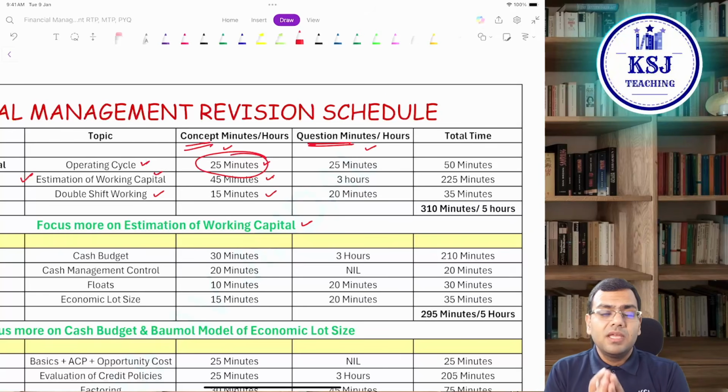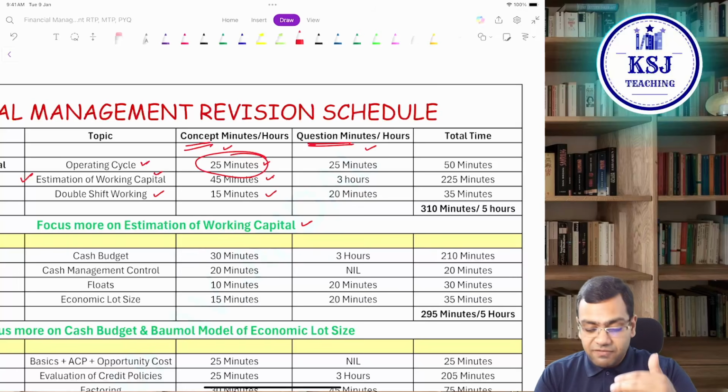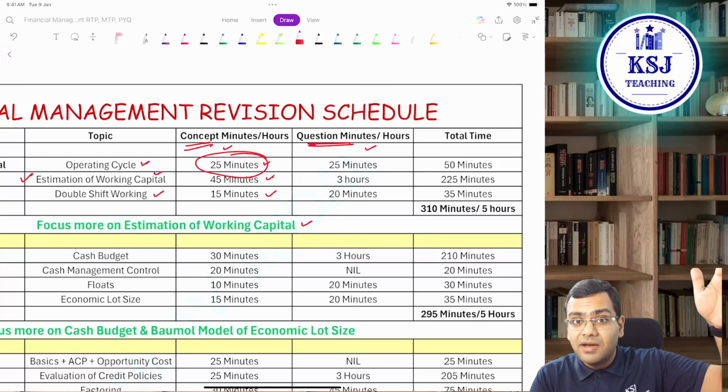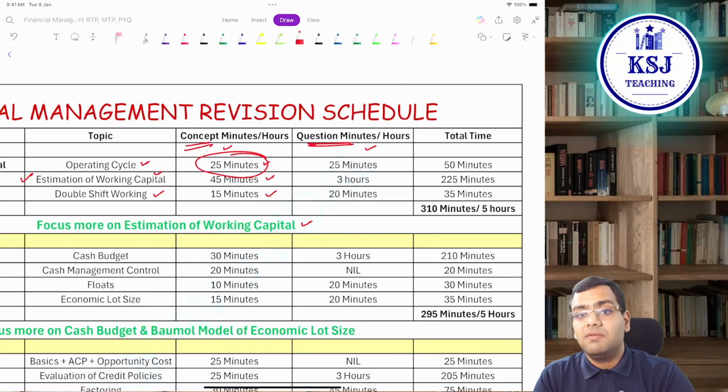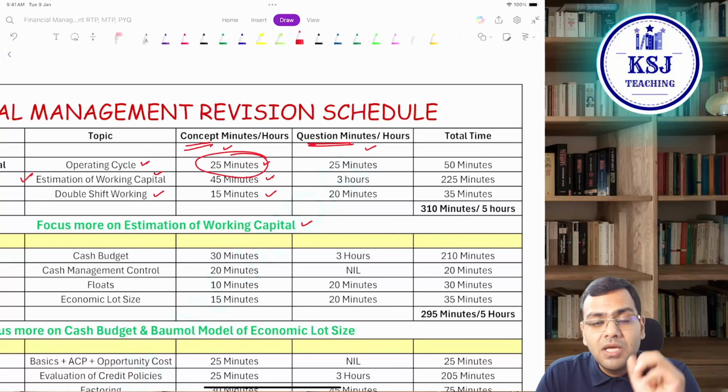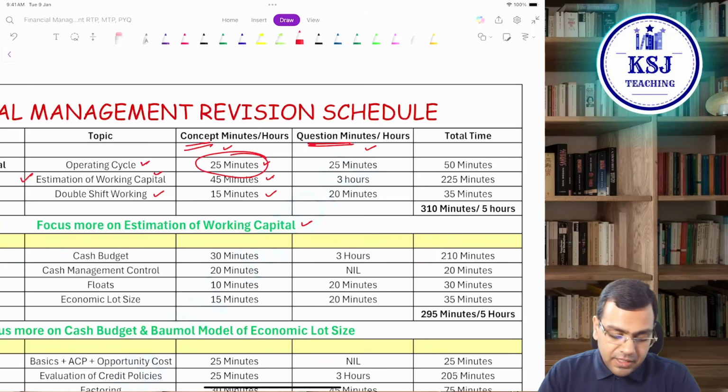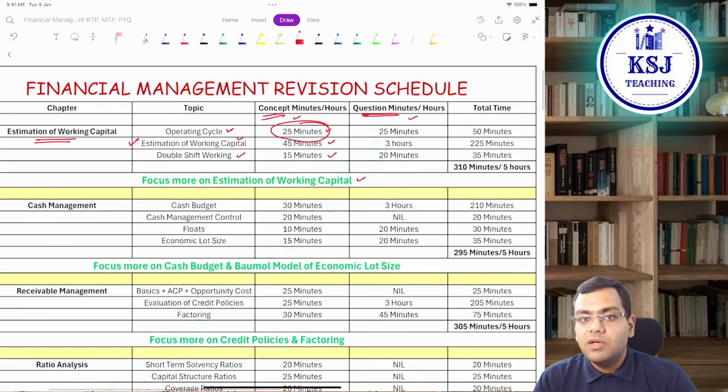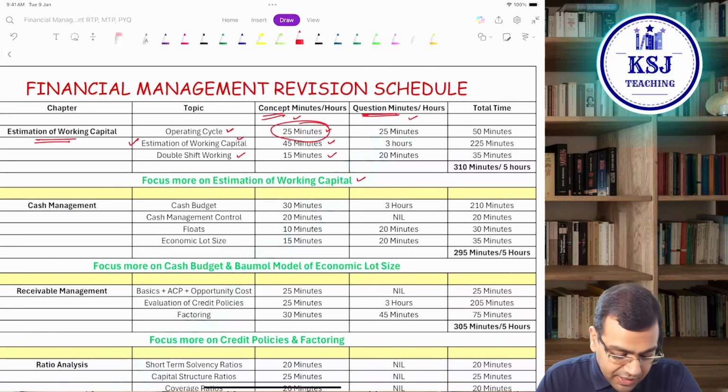But if you think you are a little on the slower side, then you might take 25 to 30 minutes maximum, right? But I have given you an approximate standard of how much time should be spent on a particular topic. If it is 25 minutes, you can go up to 30 minutes. But if you are taking 1 hour for that, there is a serious problem with your preparation. That means you need to seriously consider where the lapse is. You need to cover that, right?